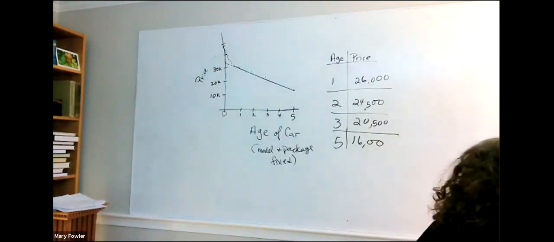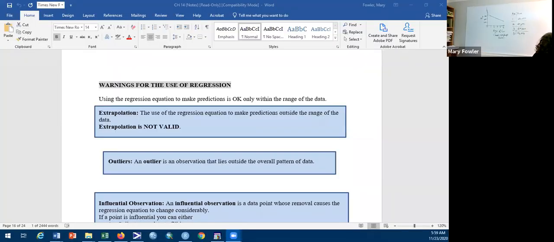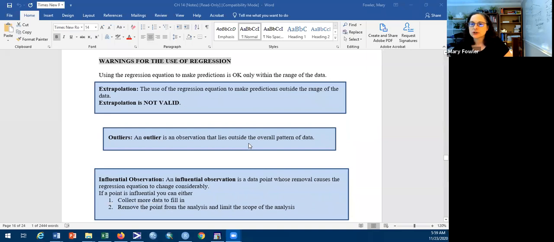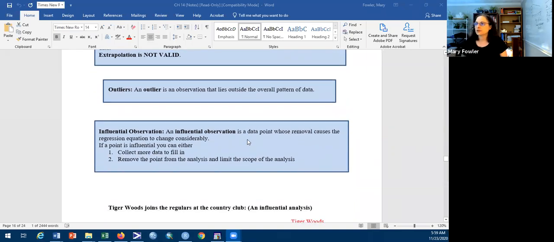Okay, so coming back over to the notes. We want to consider what we have worked with: outliers. Outliers are observations that are outside the overall pattern of the data. And there's another concept that's similar in regression analysis, and that's an influential observation. An influential observation is a data point whose removal causes the regression equation to change considerably.